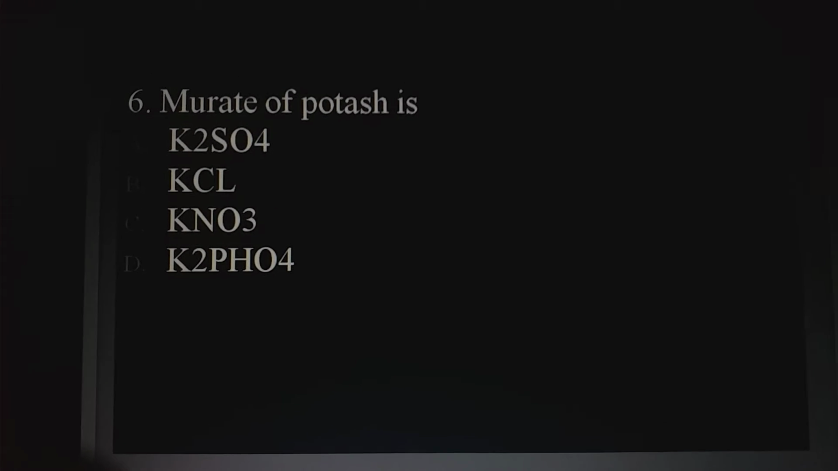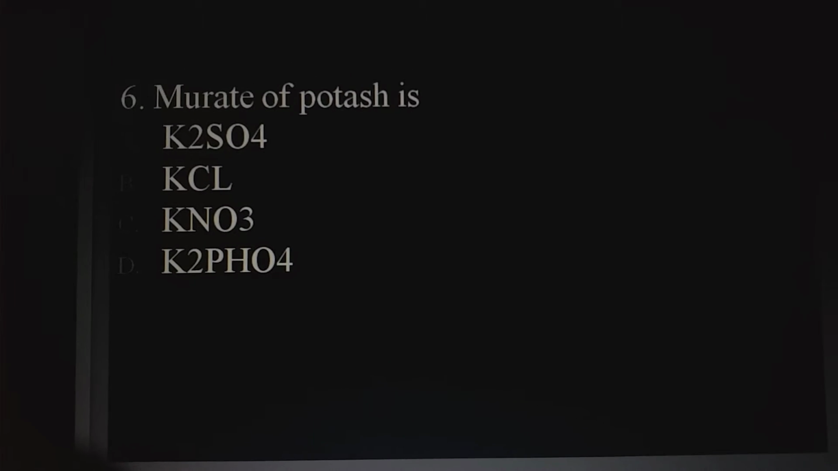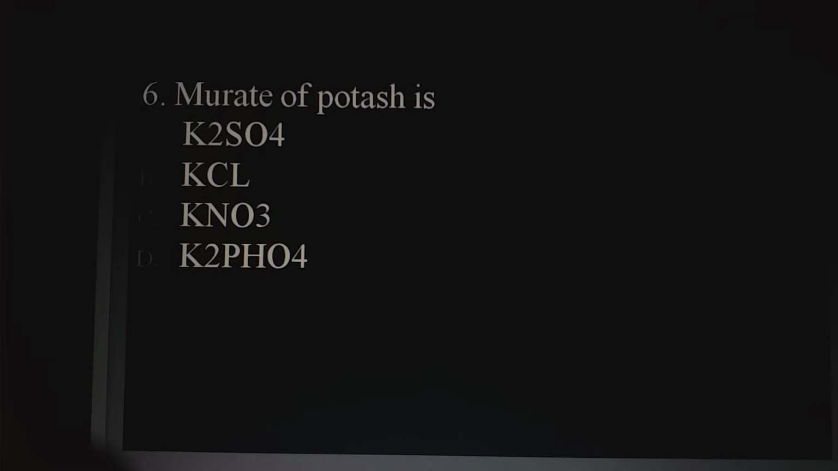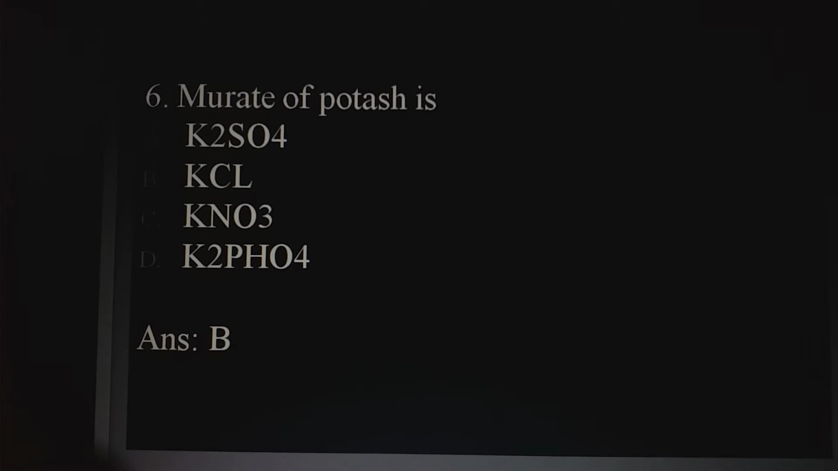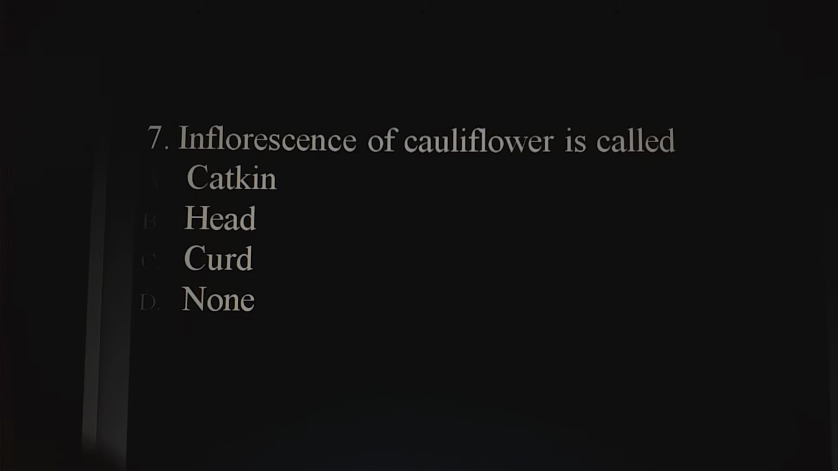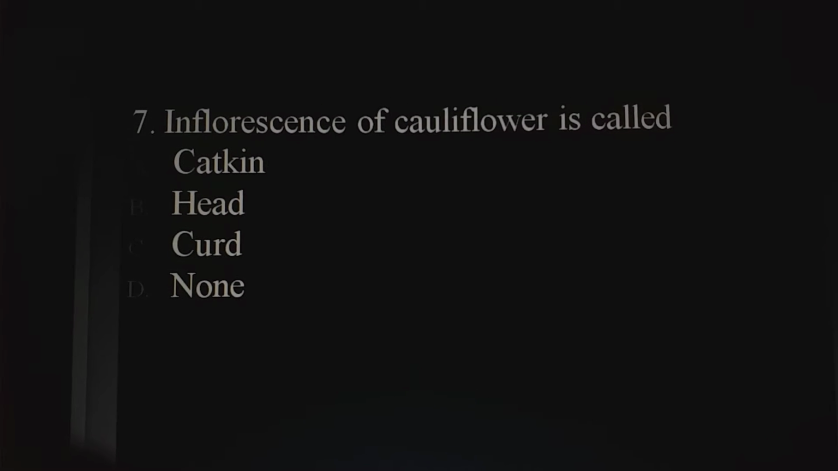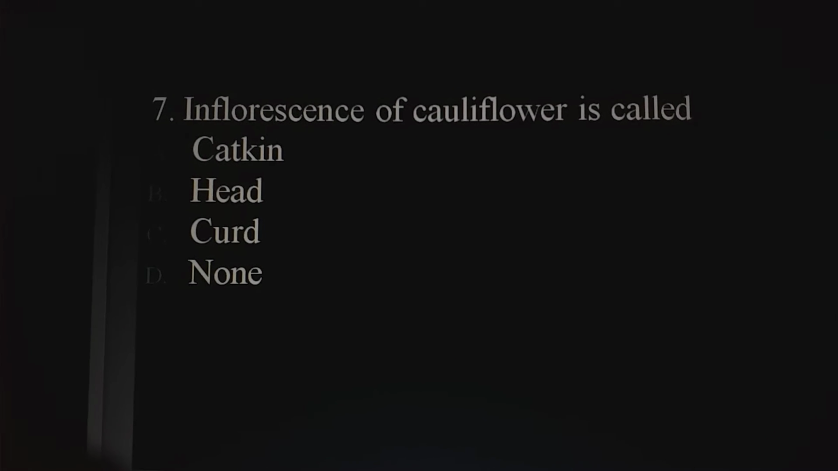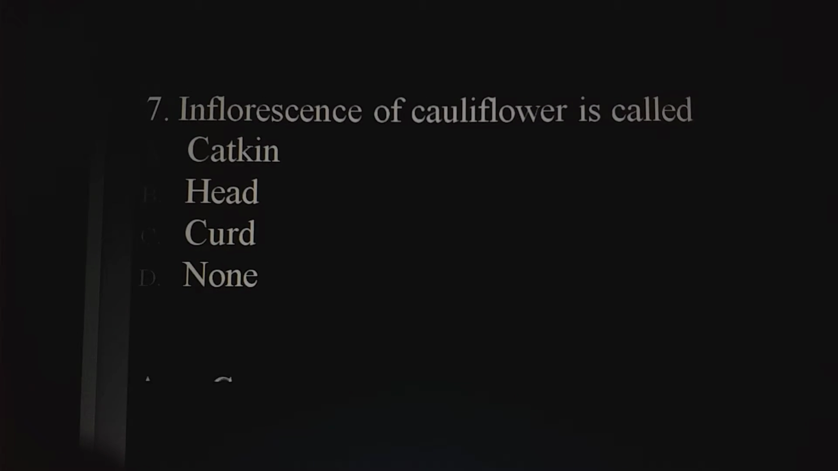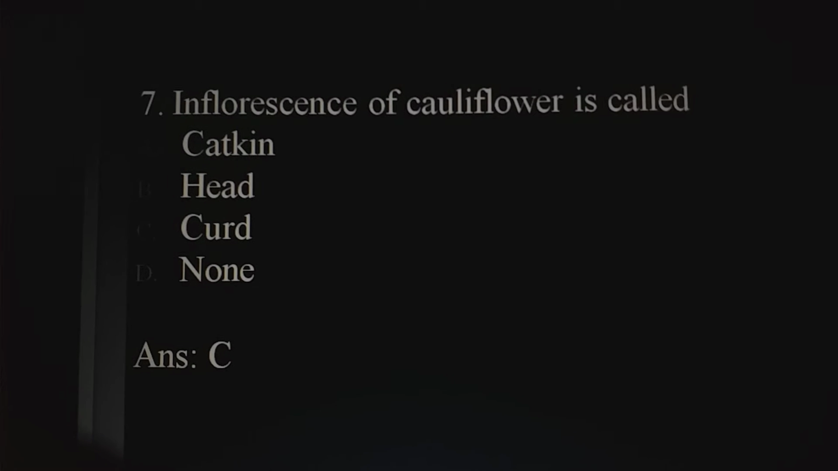Muriate of potash is K2SO4, KCl, KNO3, K2HPO4. The answer here is KCl, potassium chloride. Inflorescence of cauliflower is called catkin, head, curd, none of these. So the answer here is option C, curd.